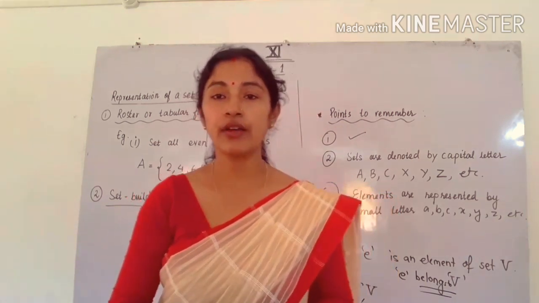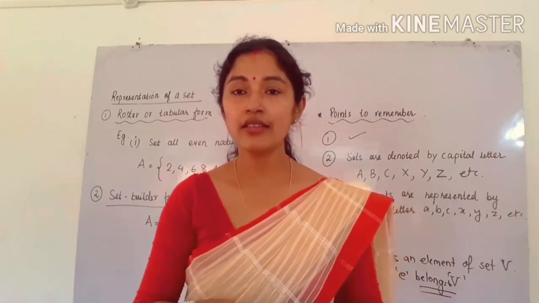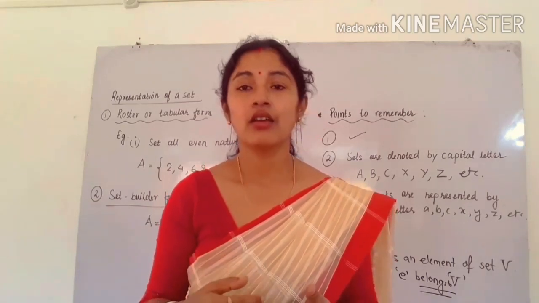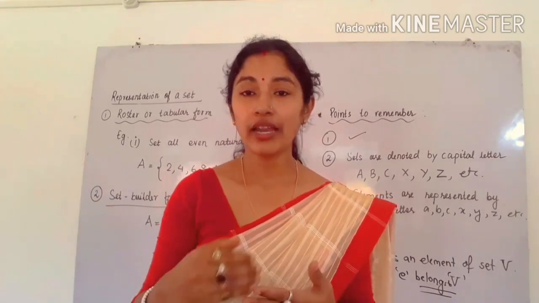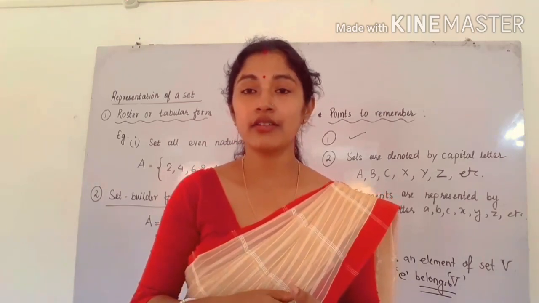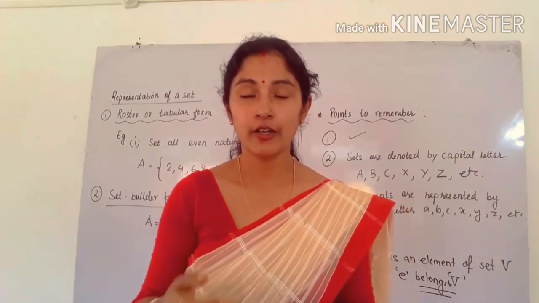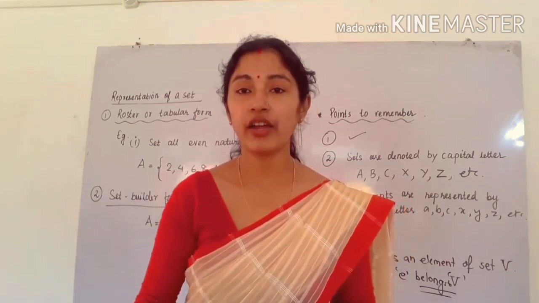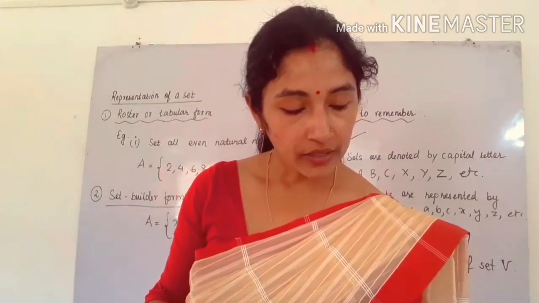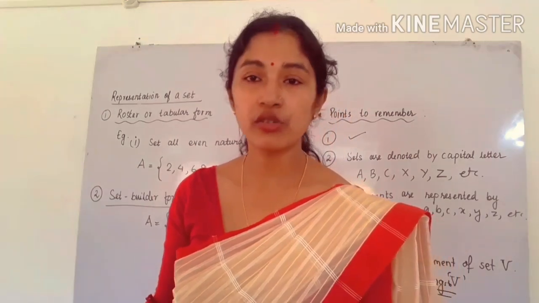So you have to justify, you have to write that this collection is not well defined, as who are the 10 most talented writers may vary from person to person. That's why it is not well defined, therefore it is not a set. Similarly, number 3, a team of 11 best cricket batsmen of the world. This is also not a set.